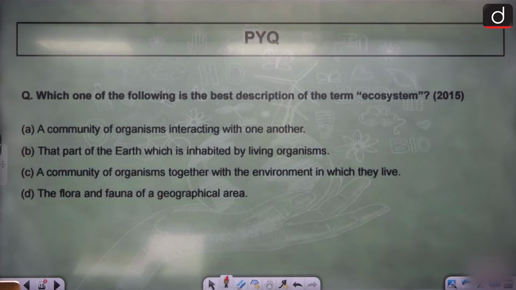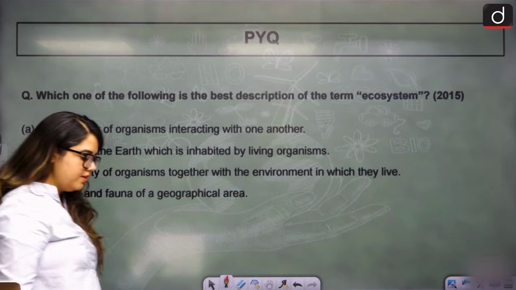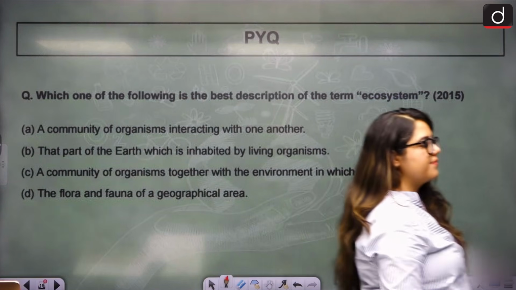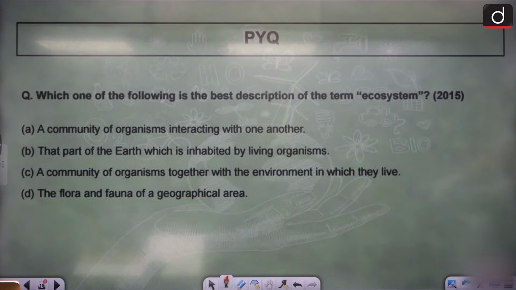Let's solve another question based on the ecosystem. Read the question. Which one of the following is the best description of the term ecosystem? A, a community of organisms interacting with one another. B, that part of the earth which is inhabited by living organisms. C, a community of organisms together with the environment in which they live. D, the flora and fauna of a geographical area.